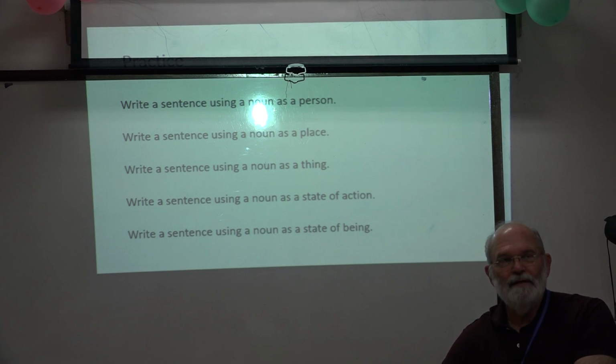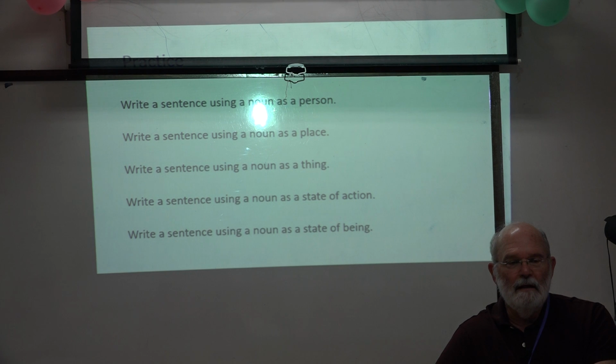Well, that would be a gerund. We could say, a sewing machine is used to repair clothing. A sewing machine is a thing. So a noun can be a person, it can be a place, it can be a thing.